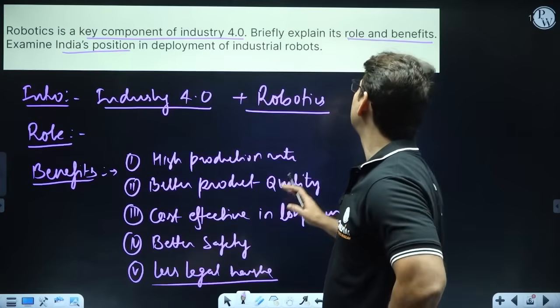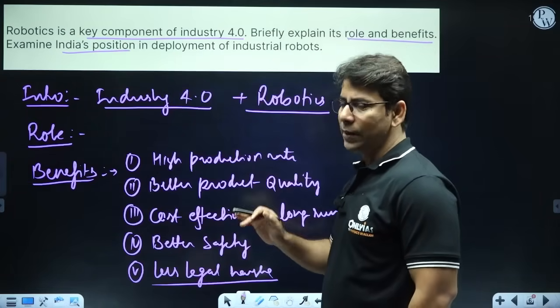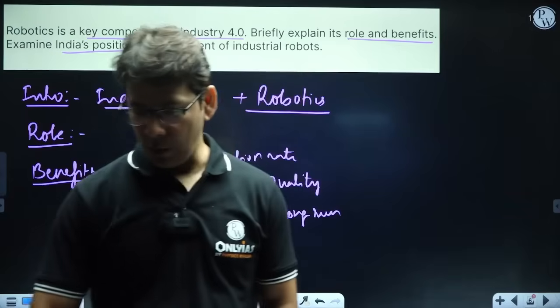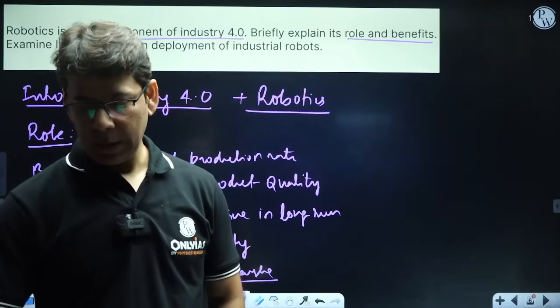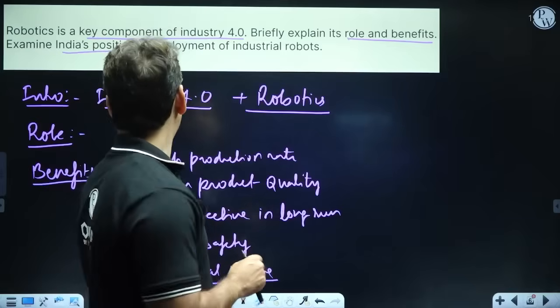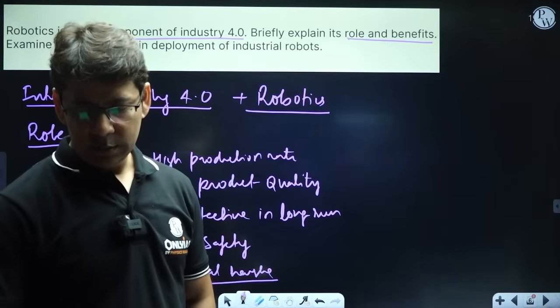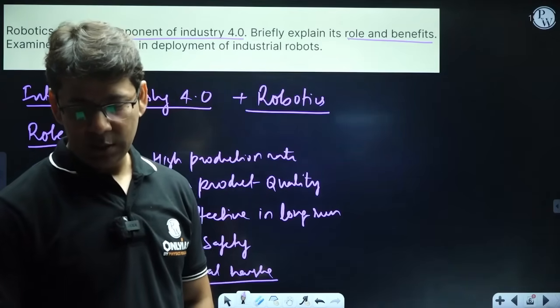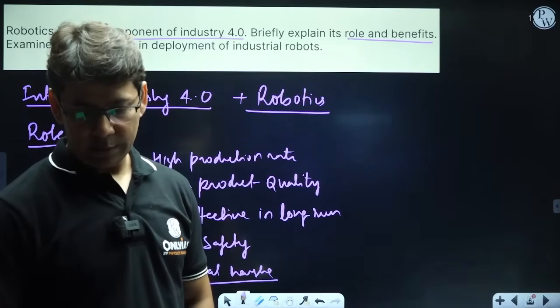Now, role and benefits we have talked about. The other thing that we need to talk about is India's position. And for that, we can rely upon data. The data that we have is from the International Federation of Robotics, IFR, right?